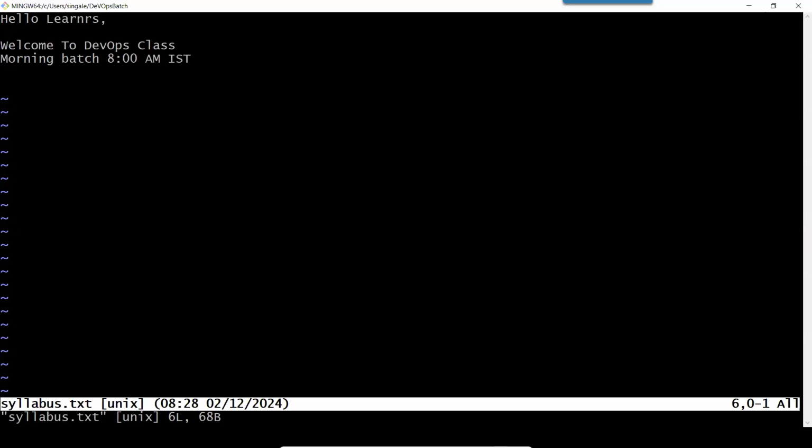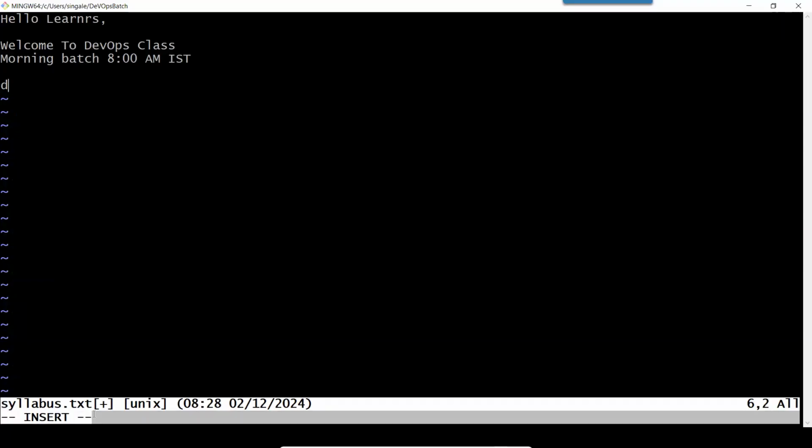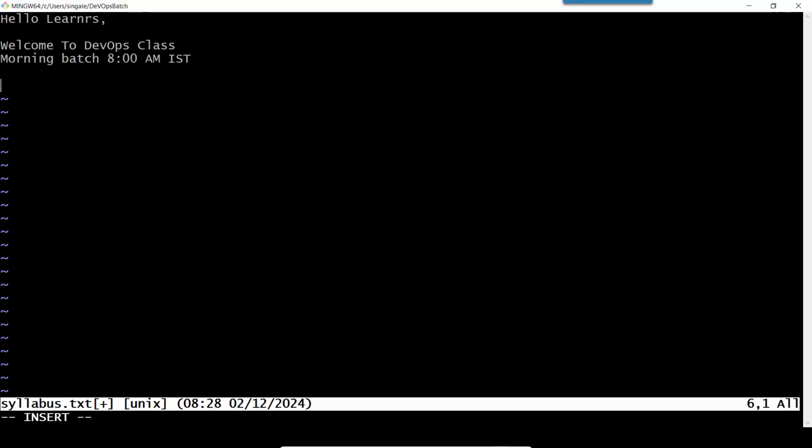So now let's see. I open this file. If I start typing, it will not accept anything until and unless I press the insert key. As soon as I press I, you can see INSERT is showing at the bottom. After pressing I on my keyboard, the file is available for insert.